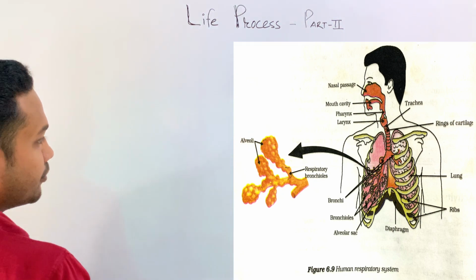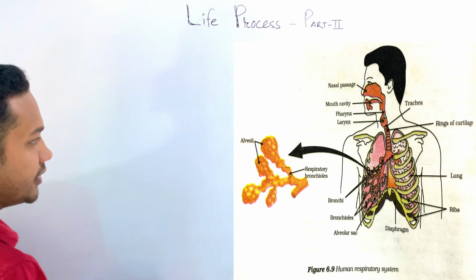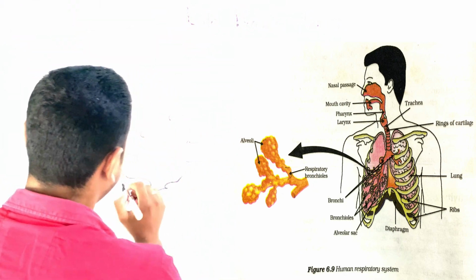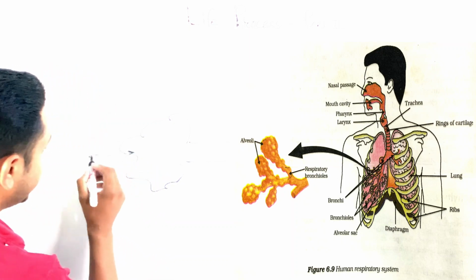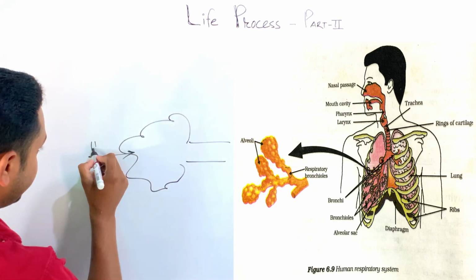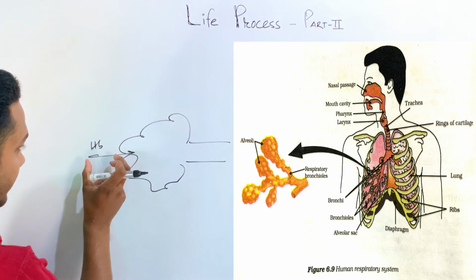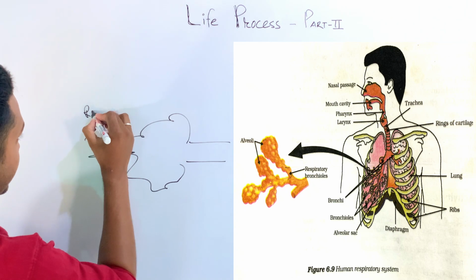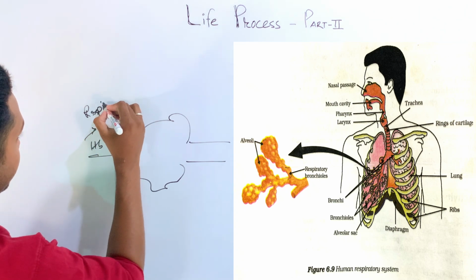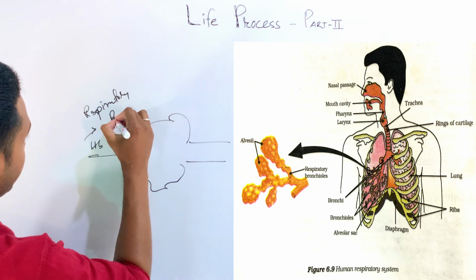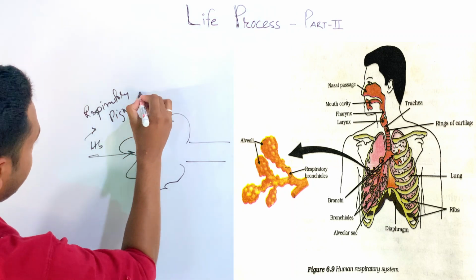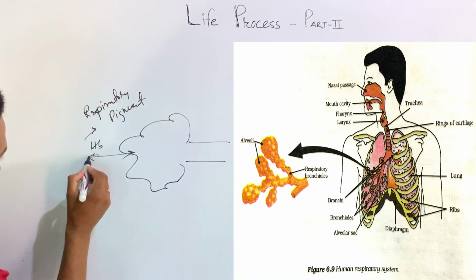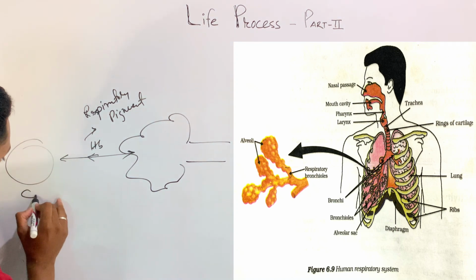Now just have a look at the book diagram. It is quite beautifully provided. From this alveoli, with the help of blood vessels, the oxygen is trapped. Inside the blood vessels there exists blood, hemoglobin. Hemoglobin is known as a respiratory pigment. After that, it is taken to the cell.